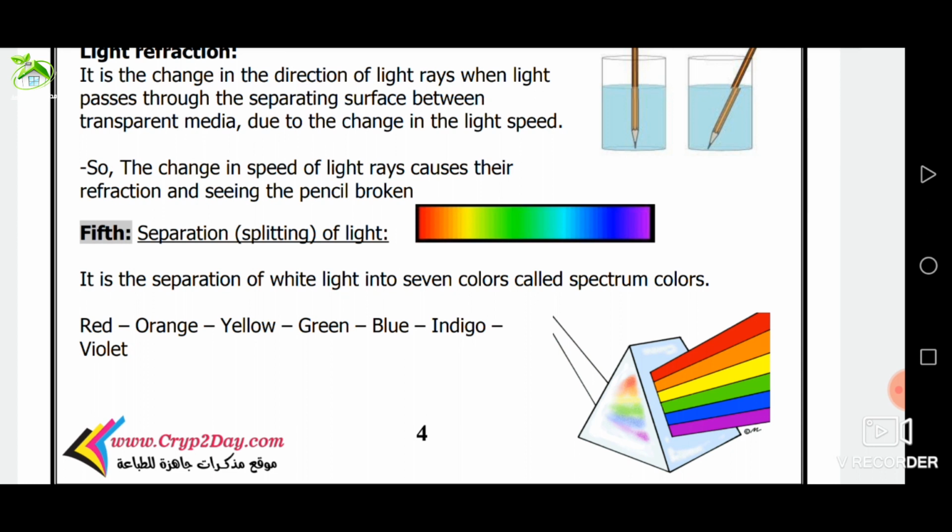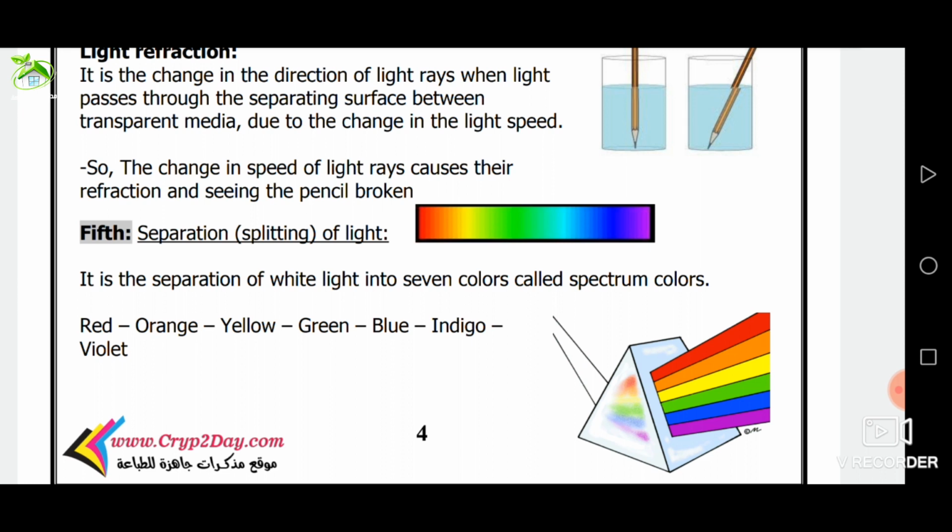So the rainbow appears in the sky during rainfall. Give reason. The rainbow appears in the sky during rainfall because the drops of water in air act as glass prisms which split or separate the sunlight into 7 spectrum colors.